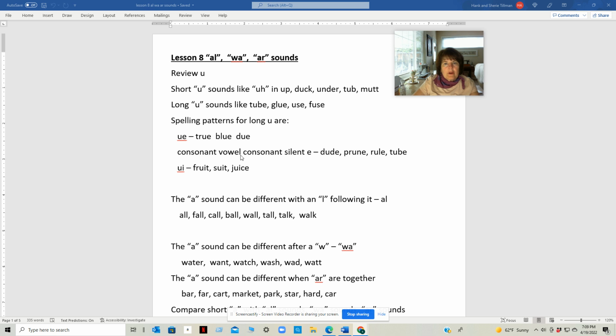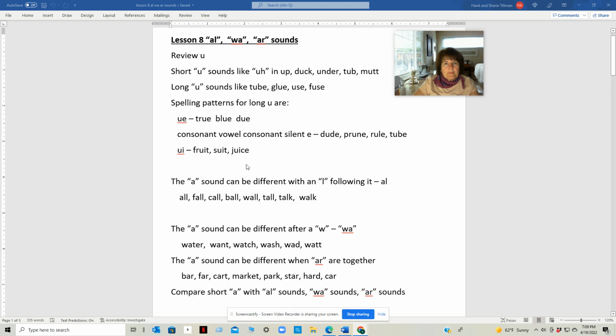Another spelling pattern, consonant vowel consonant silent E: dude, prune, rule, tube, sounds like ooh. Or UI: fruit, suit, juice. And the other is consonant vowel consonant where it sounds like you: use, fuse.